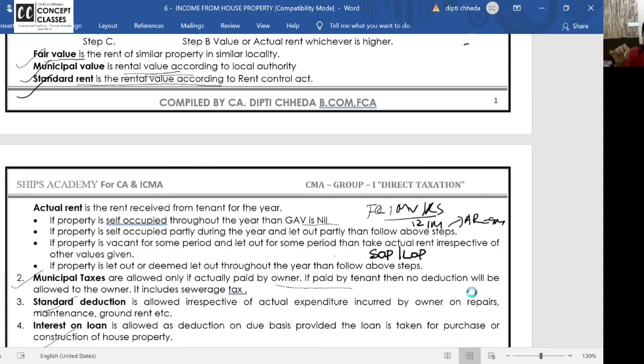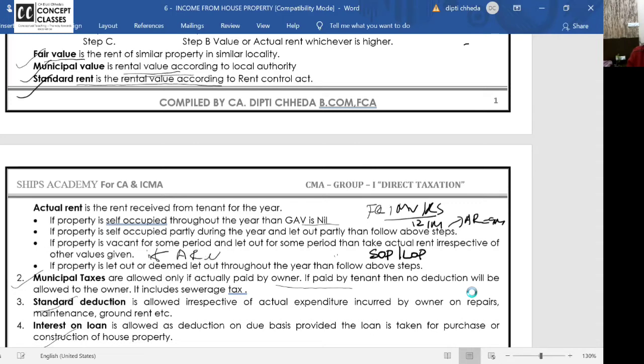But if actual rent is low for a genuine reason, due to vacancy, then even if it is low, actual rent will be taken as GAV. This point is covered here, but maybe you should add the language if you have the notebook. If the property is vacant for some period and let out, actual rent, irrespective of other values. Please add this now in your notebook.